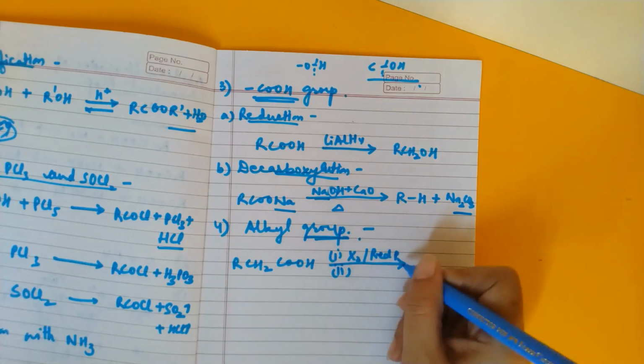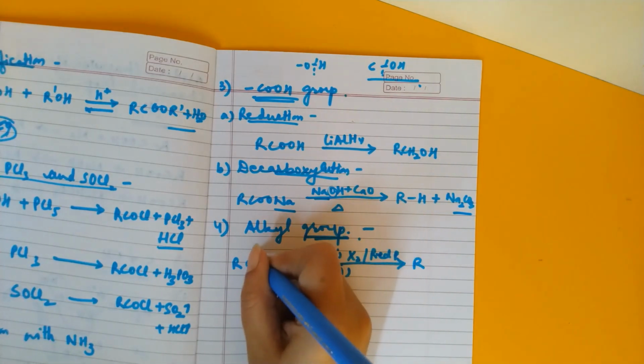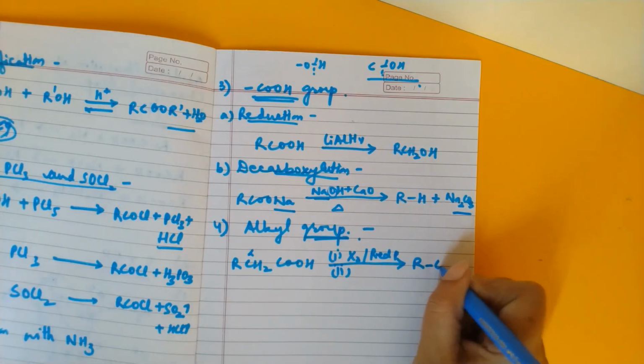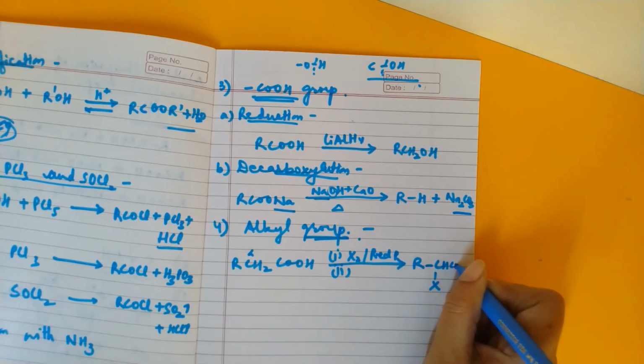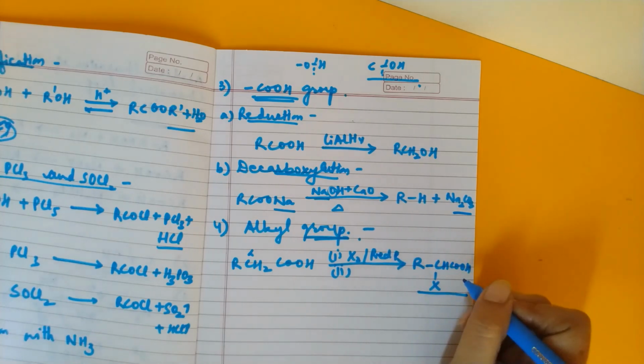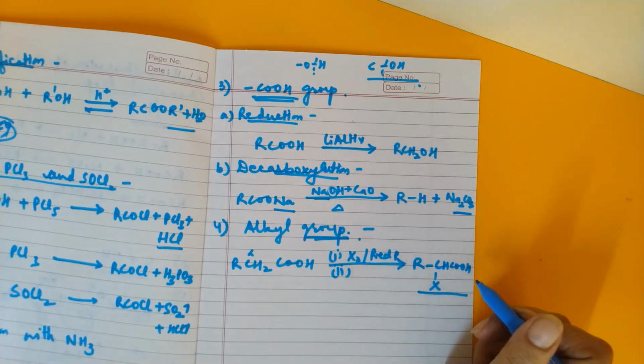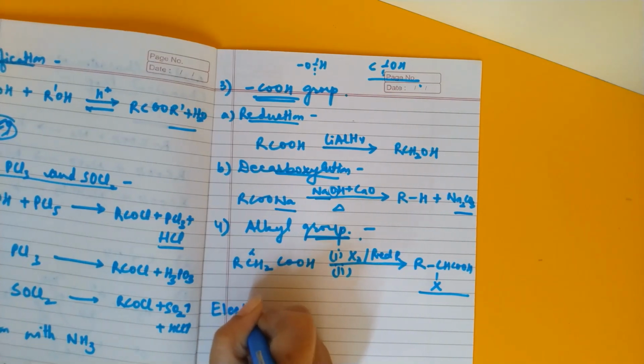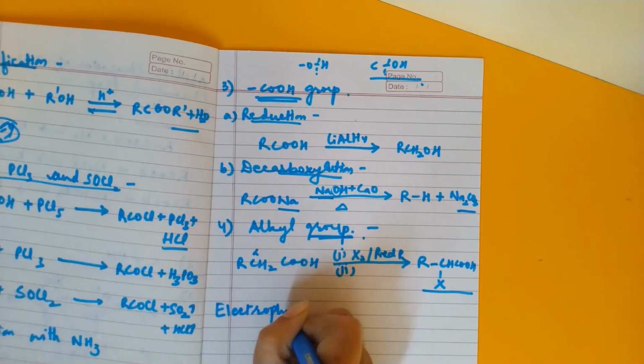So how is the reaction taking place? This is the alpha carbon and attached to this is the alpha hydrogen. So the reaction will give RCHX-COOH. So that is how the product is obtained. Next is electrophilic substitution in carboxylic acids, or in benzoic acid.